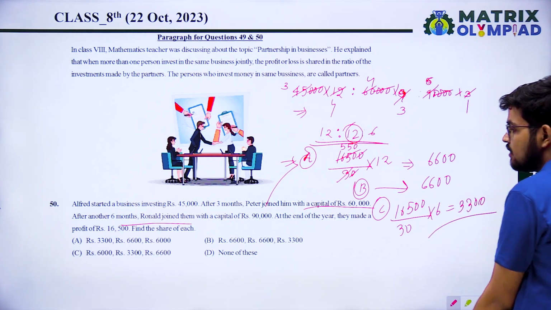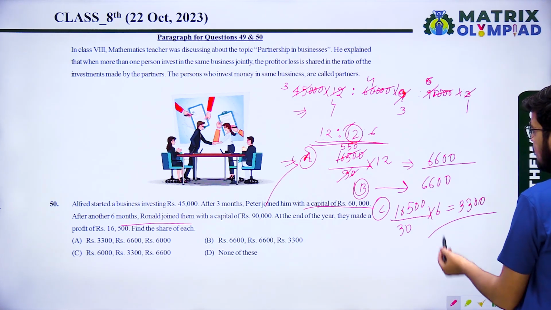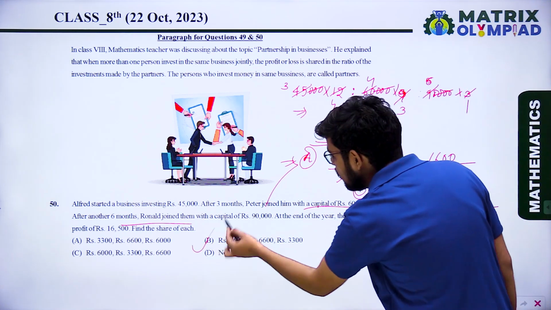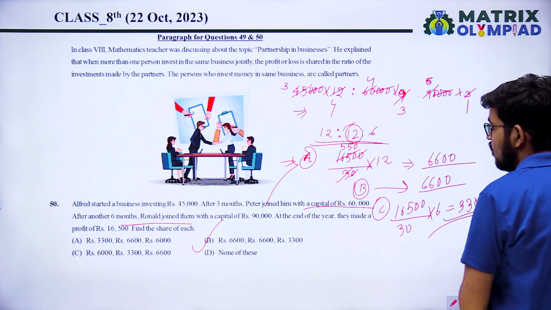They made a profit. Share of each is 6,600, 6,600 and 3,300. Option B is the correct answer. Okay, thank you so much.